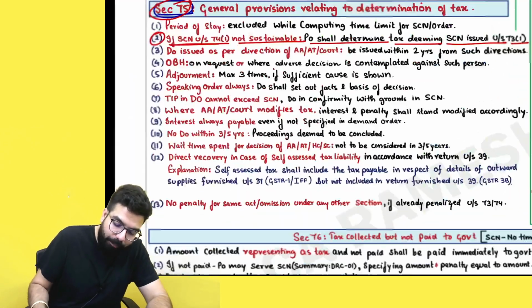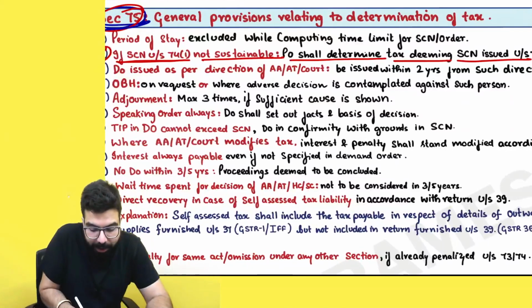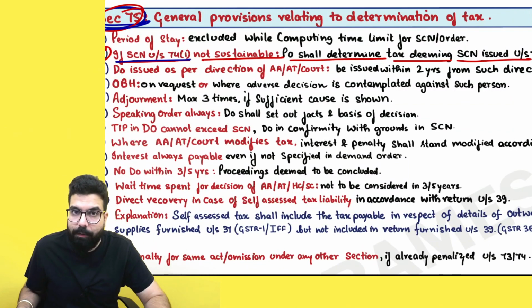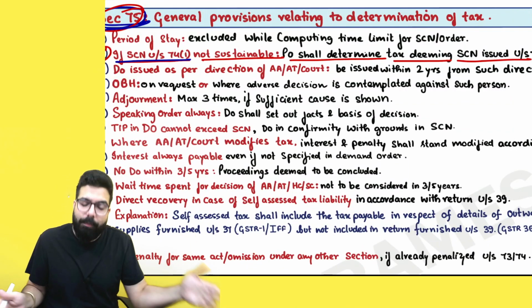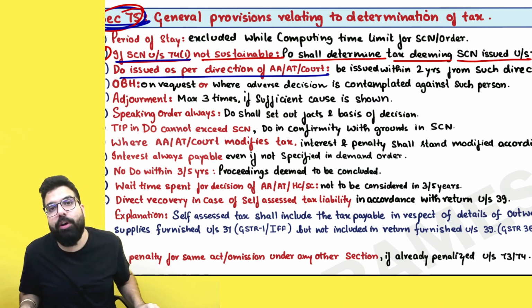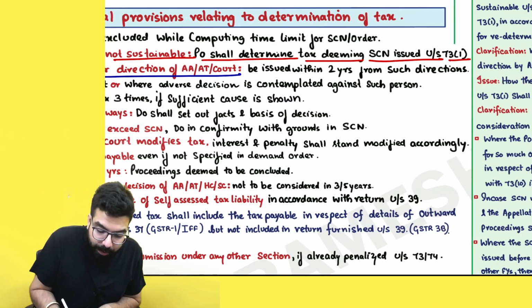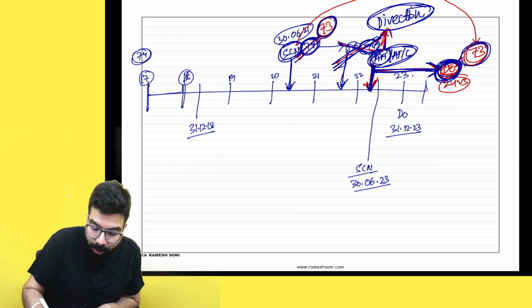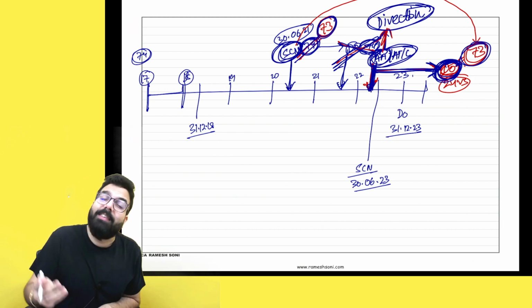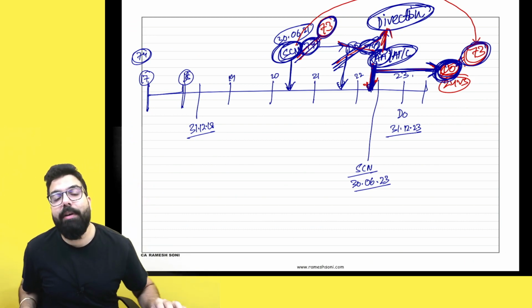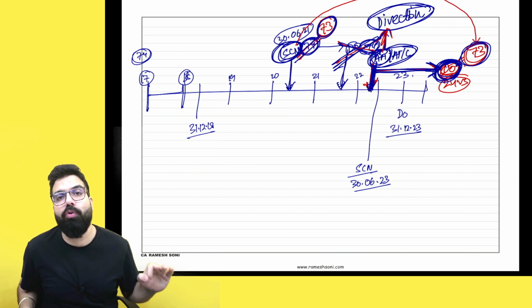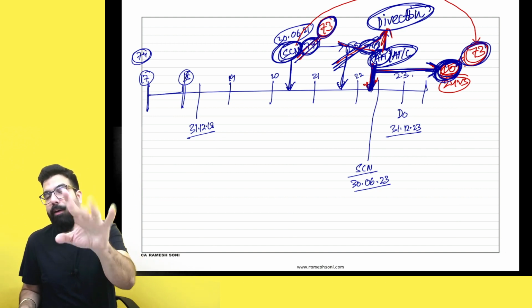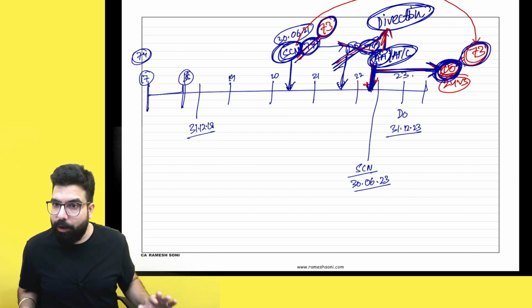Okay, sir, this point is clear to all. This was already told in section 75 that, sir, if the 74(1) show cause notice is not sustainable, officer now has to pass a demand order as per the direction issued by the appellate authority, appellate tribunal or court. Then, sir, demand order should be issued within 2 years from the date of such direction. Means officer now should go ahead and pass the demand order within 2 years, and when he is passing the demand order, he needs a show cause notice. The 74 show cause notice only, he will go ahead and deem as a show cause notice under section 73. Are we all clear till here? First of all, yes, sir, we are all clear till here.